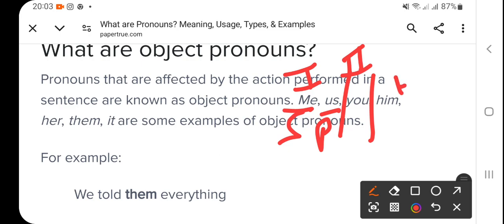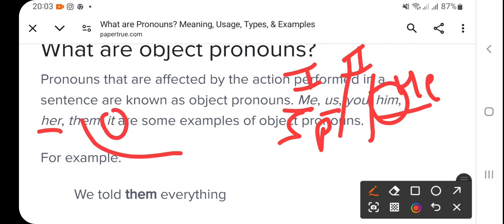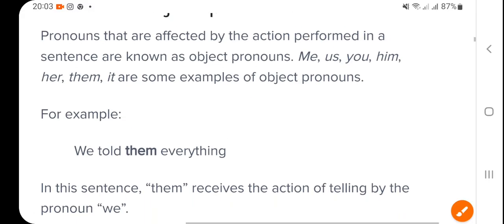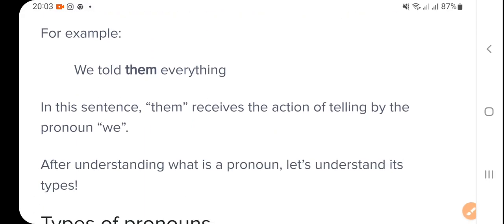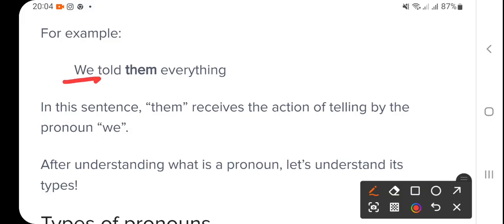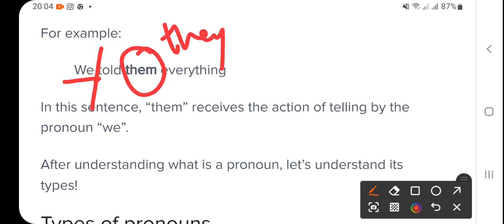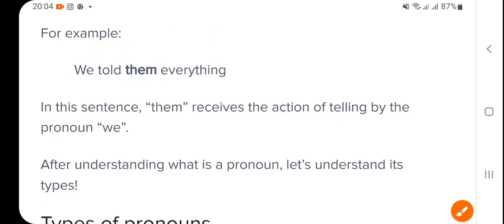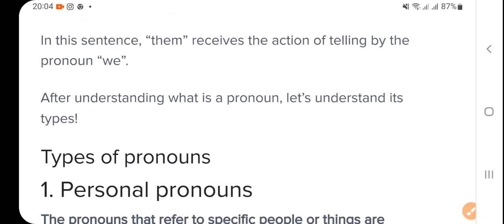But then he becomes him, she becomes her, right? And it and they becomes them. So this is a form of they. Same they are telling. Now for example, we told them. See, we is a subjective pronoun, and they becomes them, right? Now in this sentence, them receives the action.